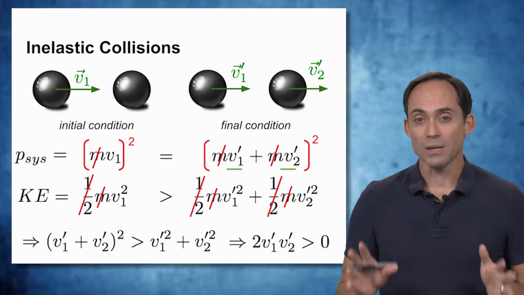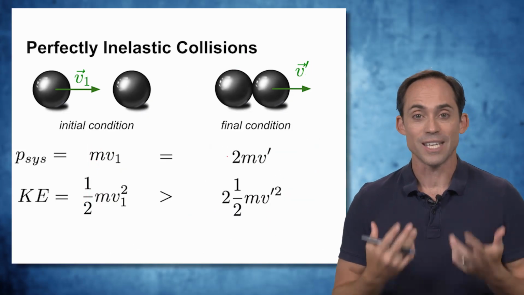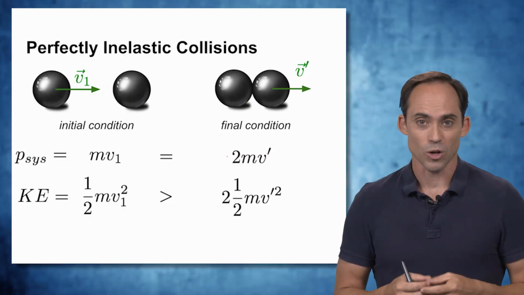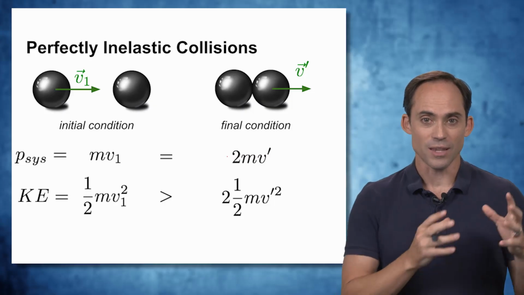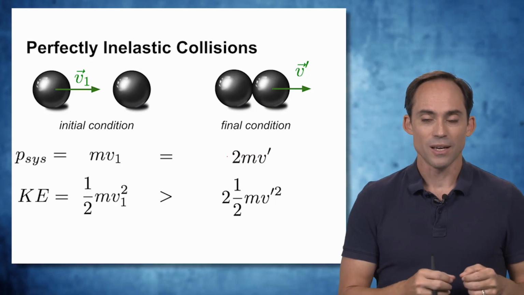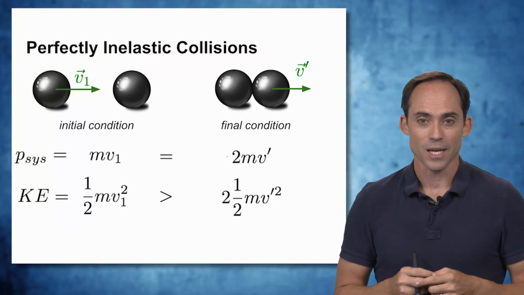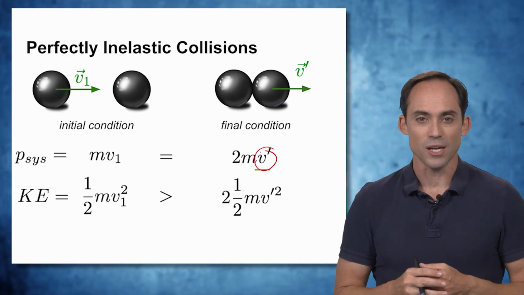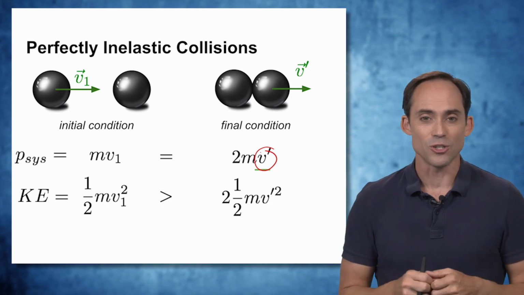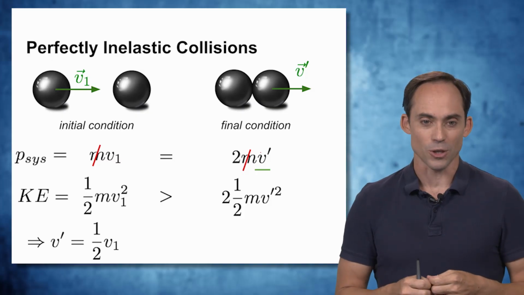Now, the most extreme case of this, our perfectly inelastic collision, is if the two balls are then moving together at the same speed. We'll call that v prime. In this case, our equations change slightly. We've got the mass times the initial speed, and then 2 times the mass times the final speed because it's two objects of the same mass moving together. In this case, we only have one unknown quantity, which is the final speed. So we actually don't even need the energy equation at all. We can solve for the final speed just using our momentum relationship. It's just 1/2 the initial speed.